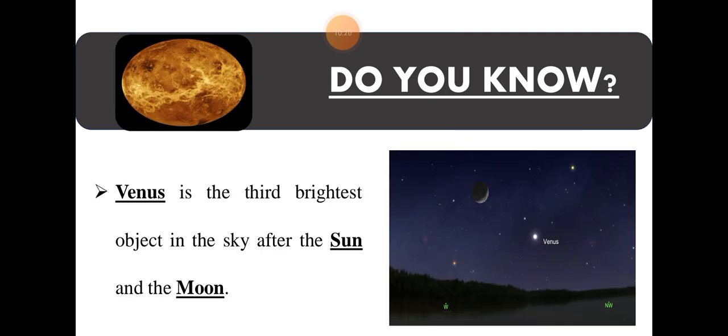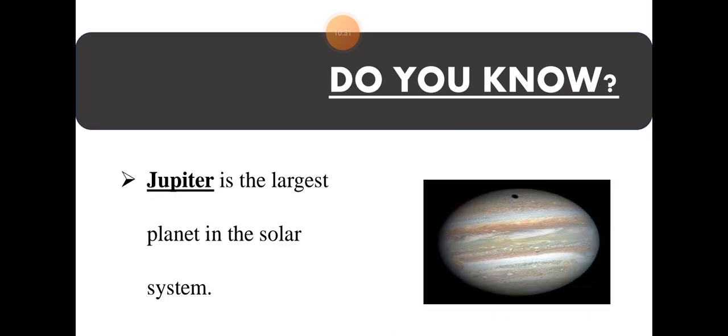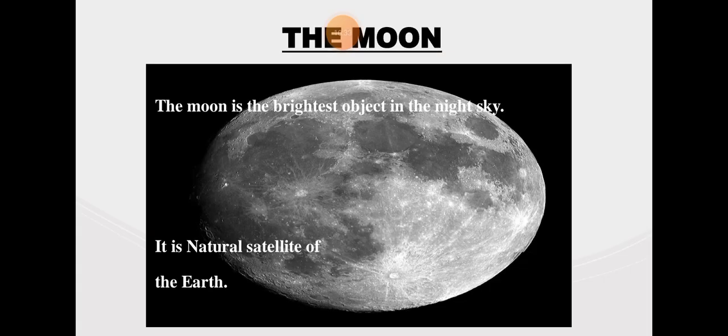Venus is the third brightest object in the sky after the Sun and the Moon. You should notice that the Sun is very bright, the Moon is very bright, but Venus is the third brightest object. Venus is also very bright. Jupiter is the largest planet in the solar system. These are common sense. The Moon is the brightest object in the night sky. Yes, in the night it is a very bright object.